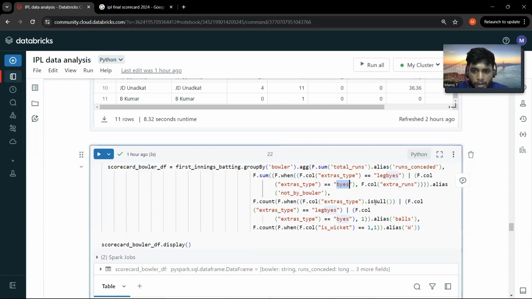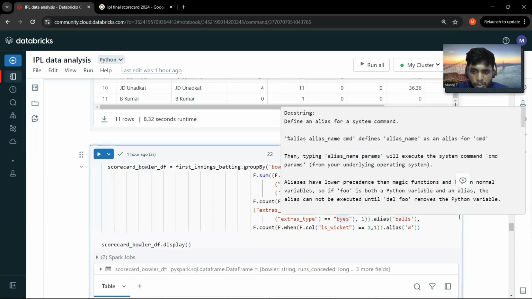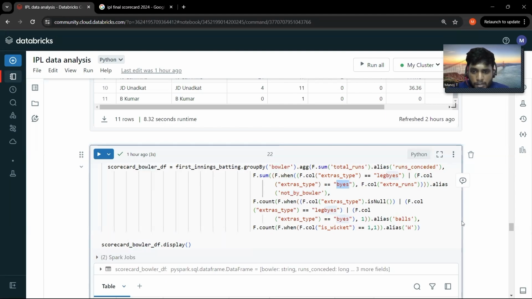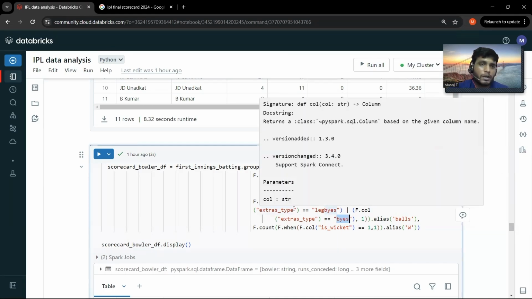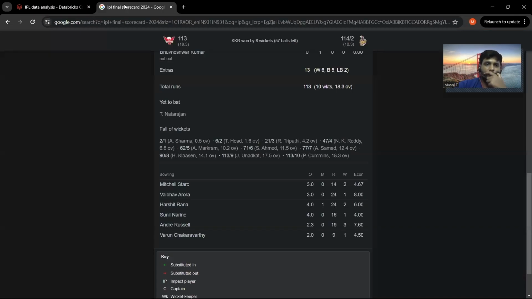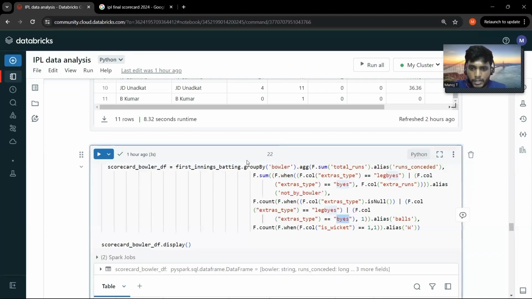And then to calculate the total number of balls bowled, we have included the leg byes and wide. Just a minute. I just want to confirm, if a bowler bowls a wide, it's not considered as a ball delivered, right? Right.